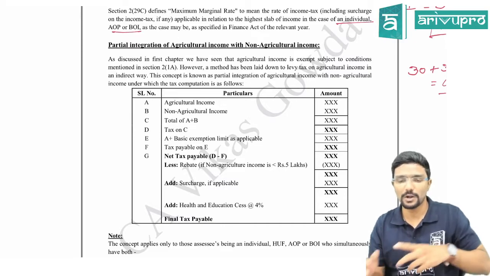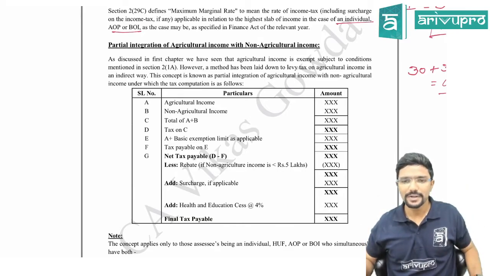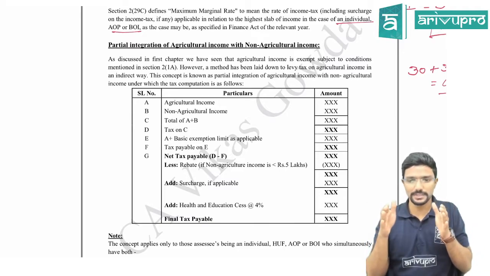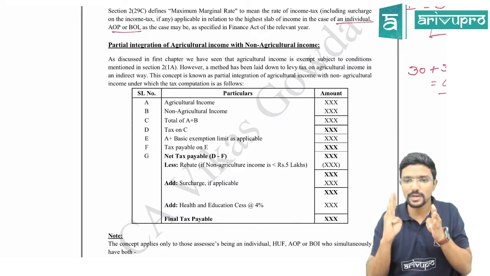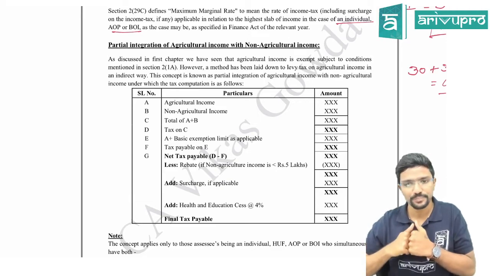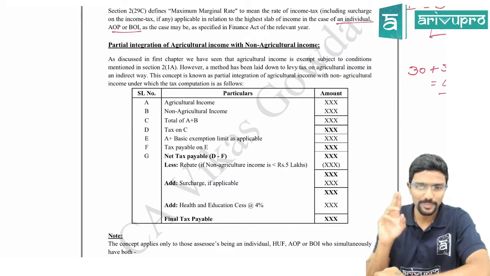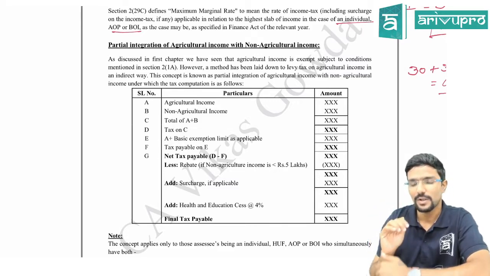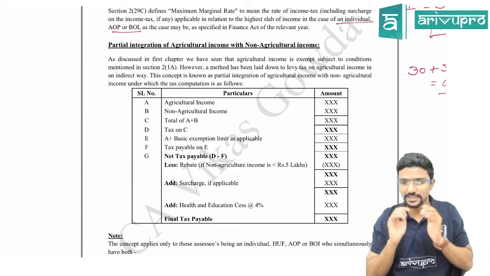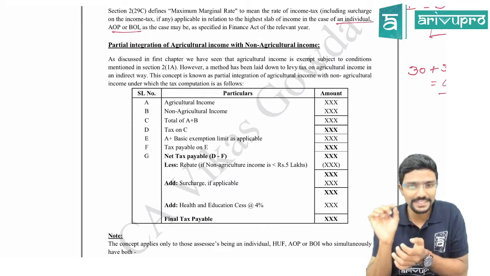Now we were talking about agriculture income. Sir, agriculture income in India is exempt. Yes. But they've introduced one small concept: if an assessee has both agriculture income and non-agriculture income, in that case you compute the tax in a particular format. No doubt you are not paying tax on agriculture income. But what they are trying to do here, please listen everyone, is push you into a higher slab. That's all. They are not taxing your agriculture income.